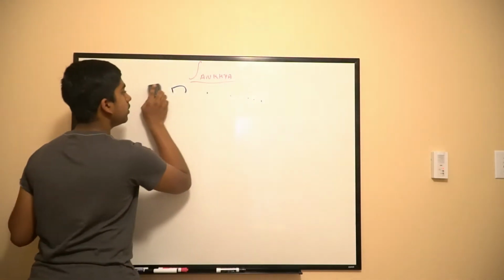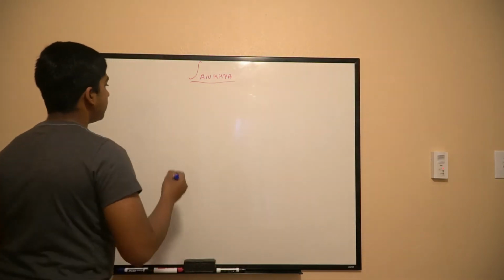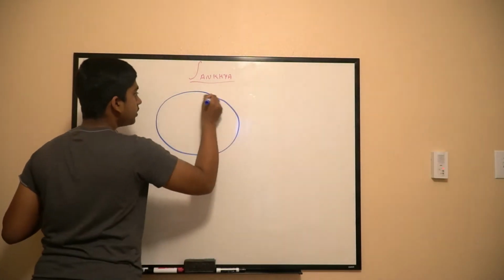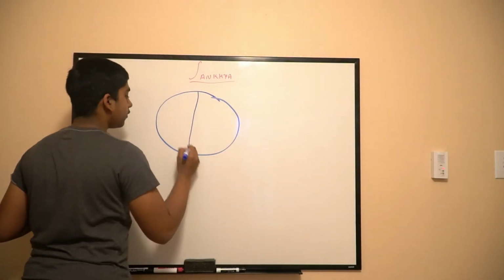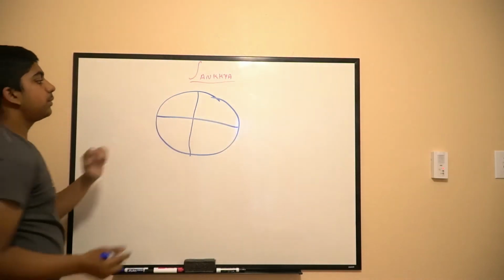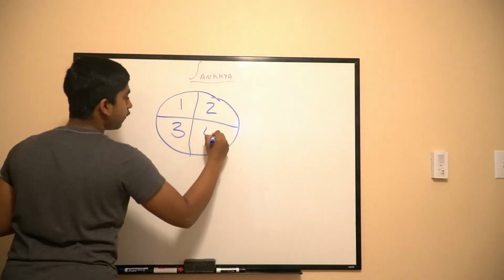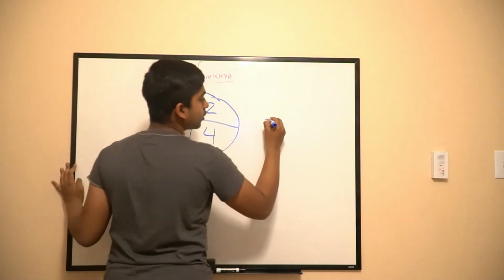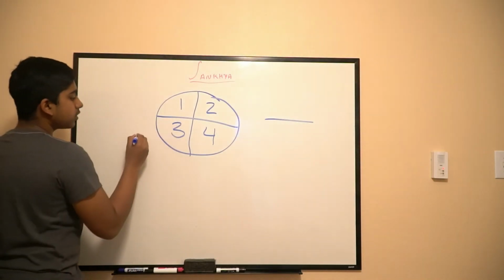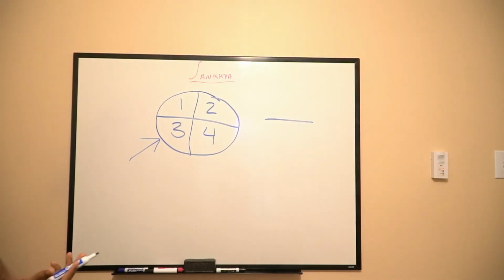So, let's do another example. Let's say you have a spinner. A spinner like this, and it's cut into 4 equal parts. So 1, 2, 3, 4. So we're going to draw a fraction again. Let's say you want the number 3. So you want this number right here. What is the chance of you getting this 3?